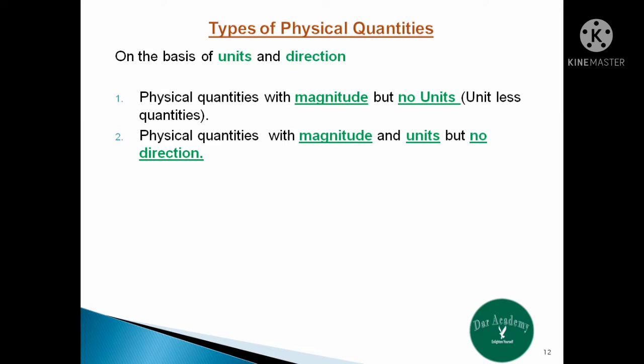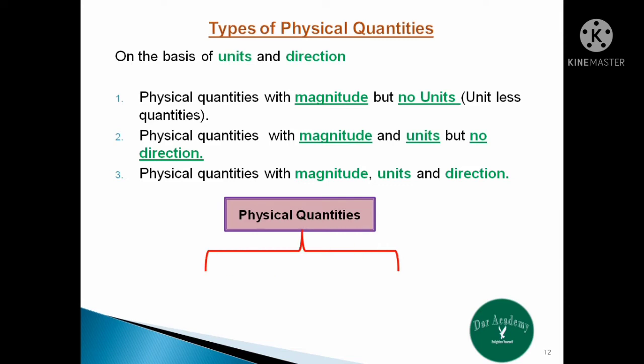Now we have the third type of physical quantities which have magnitude, units and direction. For example, force, velocity, etc. Like a force of 5 Newton applied to a body in north direction. Similarly, a car moving with a velocity of 50 kilometers per hour in south direction. The first two are called scalar quantities, and the third one is called the vector quantity.